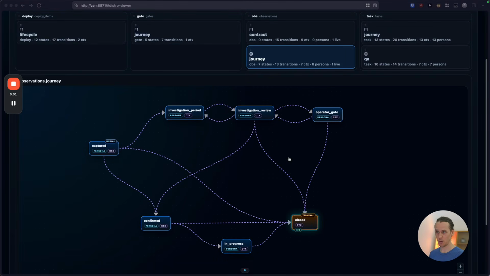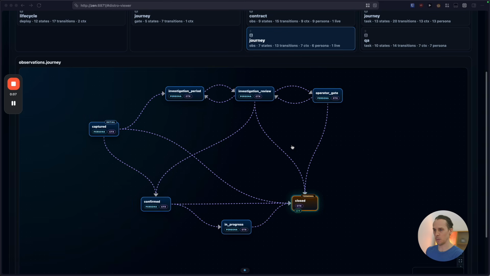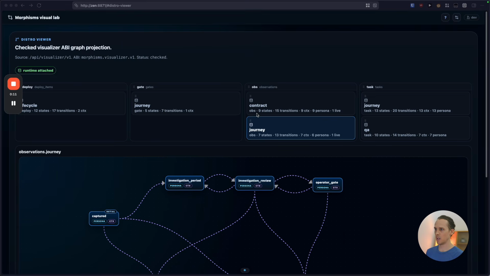This is a preview of a new system I'm currently building called Morphisms. Might be renamed, but the idea of the system is that it allows you to run agents with exactly the right context, exactly the right requirements, and exactly the right persona or kind of set of instructions.